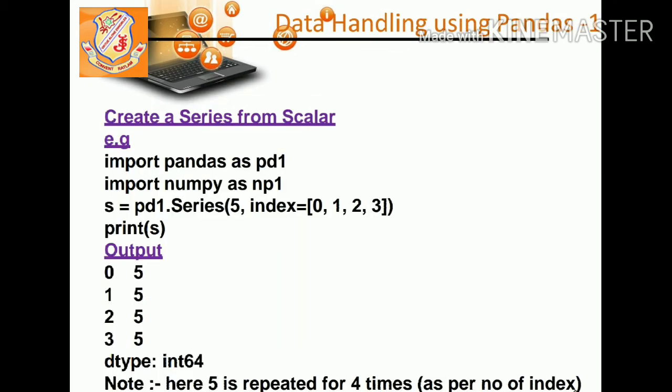Now in the next example, I'm explaining how to create a series from a scalar. Scalar means constant. First of all, you have to import pandas, which is imported here as pd1, and numpy is imported as np1. Now they have created a series by using pd1.Series(5, index=[0, 1, 2, 3]). 5 is the value. Here we have 4 indexes, but the value is 5. Now print S, the series we want to print. Now you can see the output 0, 1, 2, 3. These are the 4 indexes, but the value for each index is 5 because we have given only one value. Are you getting this? And the data type is also displayed.